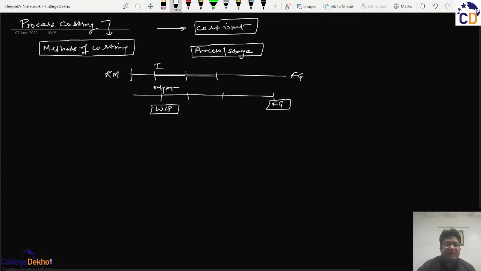So if the industry calculates the cost of each process separately and also cumulatively, then we will have the cost of each process separately along with the overall cost of the finished goods, and with an agreed profit margin, at which stage the output is to be sold can always be decided, and at what selling price it should be sold.